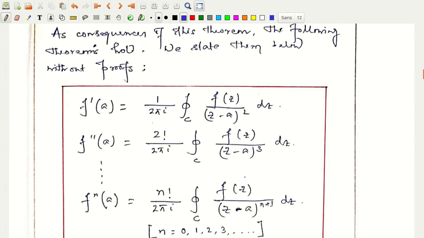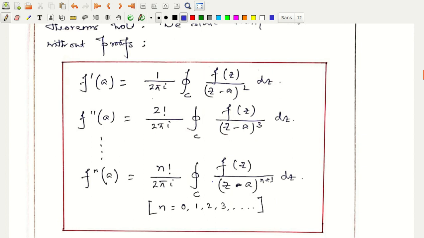Now, as extensions to Cauchy's integral formula, we can also state these relations, and I am stating this here without proofs. This comes as a consequence of Cauchy's integral formula: if the pole of g of z is of order greater than 1, that is, if the integrand is, say, f of z by z minus a whole squared, then f prime of a, that means the first order derivative of f of z at z equal to a, is given by this relation.